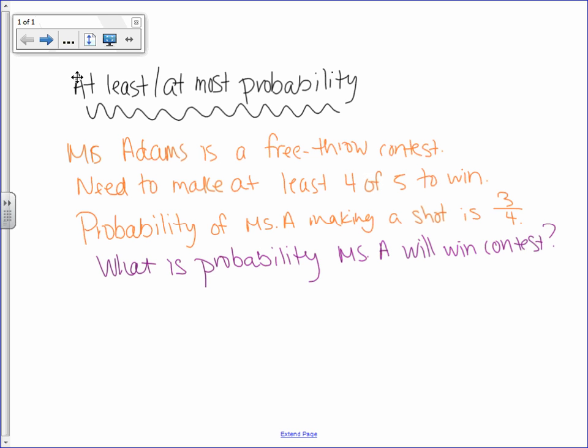Okay, so in order to win, I need to make at least 4 out of the 5. So if you think about it, there are 2 possibilities of me winning. I can either make 4 out of the 5, or I can make 5 out of the 5. So what I'm going to do is take the probability of me making 4, and then I'm also going to find the probability of making 5.